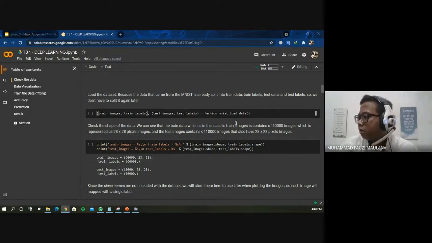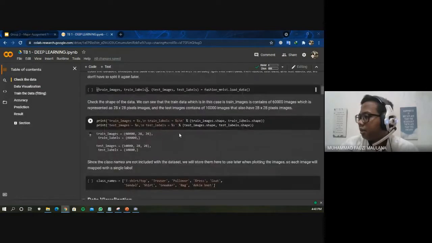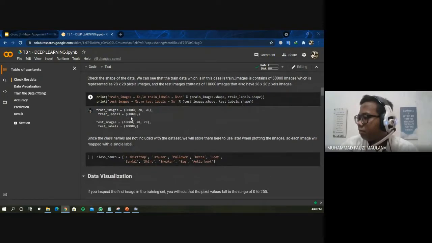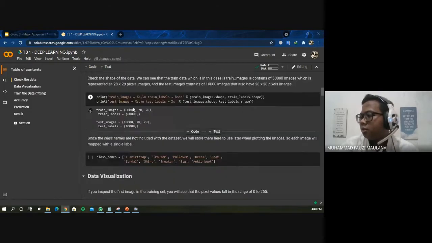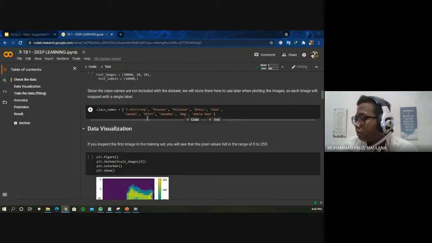We just need to load the dataset from the class, and then in this code we check the shape of the data. So we have the training images, 60,000 with 28 by 28, and we also have the testing data, 10,000, which is also 28 by 28.